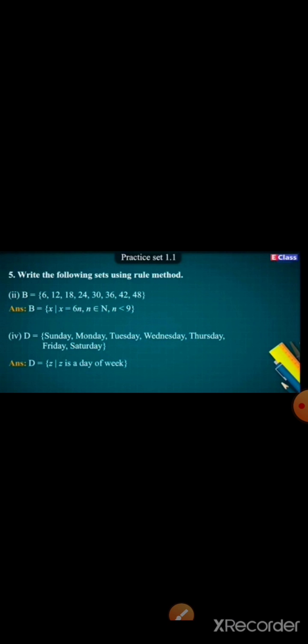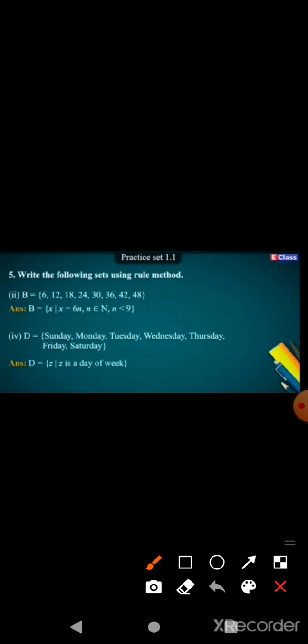Now next question: write the following sets using the rule method. In that, question number 2 is B is equal to open curly bracket 6, 12, 18, 24, 30, 36, 42, 48, close curly bracket. Now here you know that these are the multiples of 6. So we can write B is a set of x such that x is equal to 6n and n belongs to capital N.